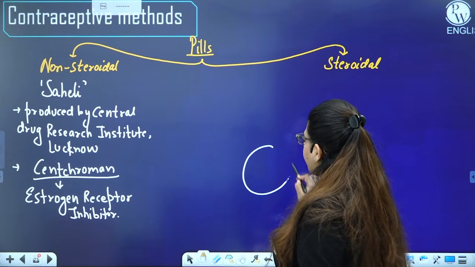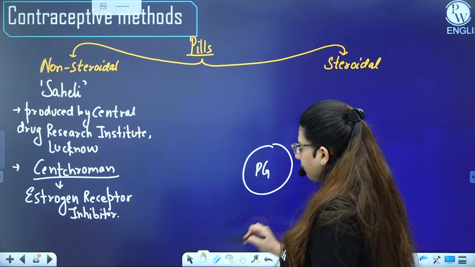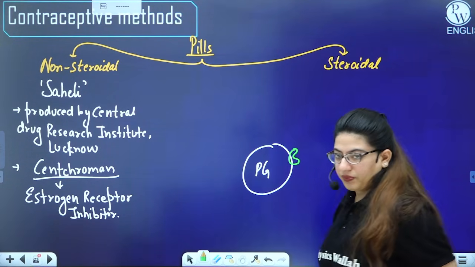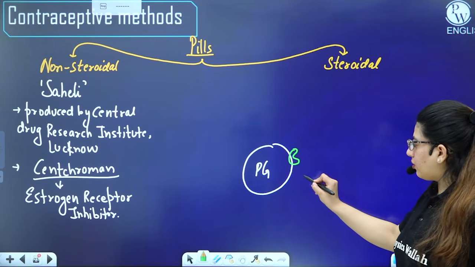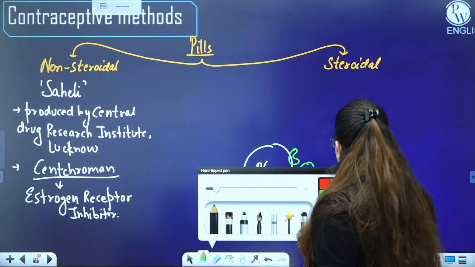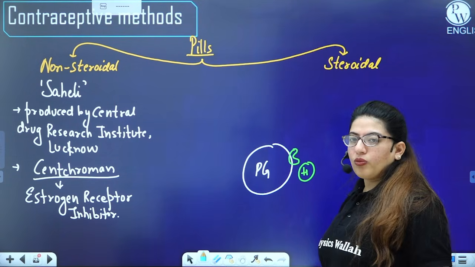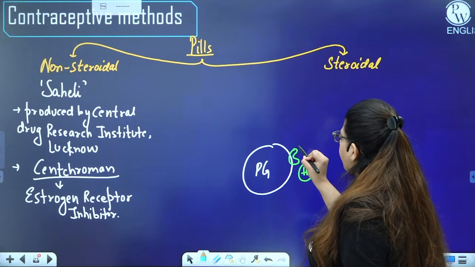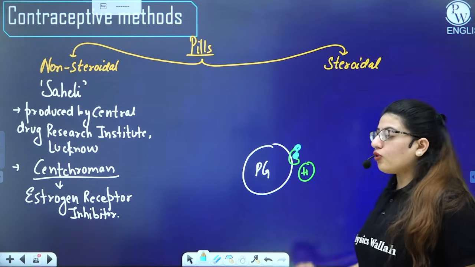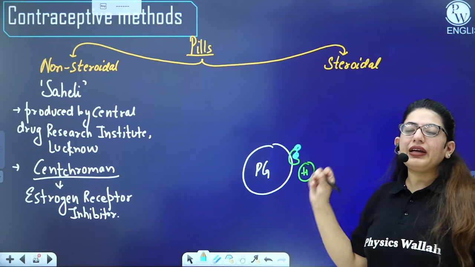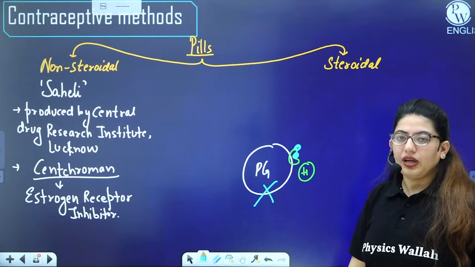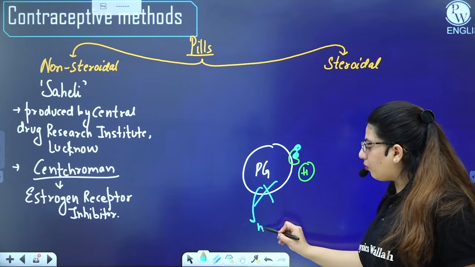For example, if I have the pituitary gland, it has a receptor for hormone H. Before the hormone enters here, I have used something that will block the receptor, and the hormone will no longer work on this receptor, and the pituitary will not function. Ultimately, there will be no ovulation.